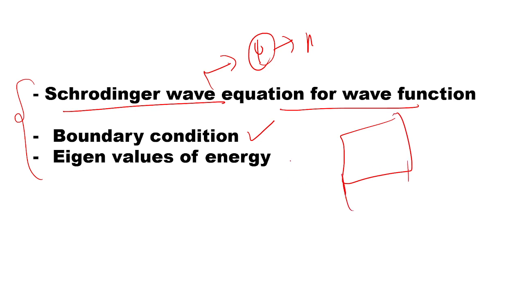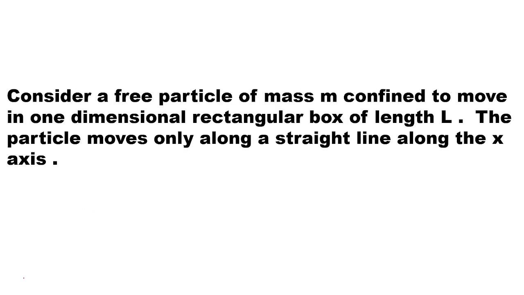Then after that we will discuss the eigenvalue of energy, that is, the value of energy that we get from the expression. On the basis of that we will find the eigenvalue of the energy: what will be the energy at n equal to 1, n equal to 2, that is, at the different stages of the quantum number. So let's start our video.